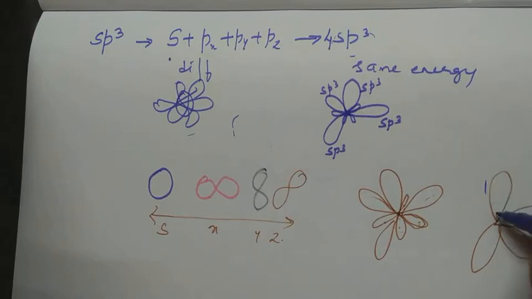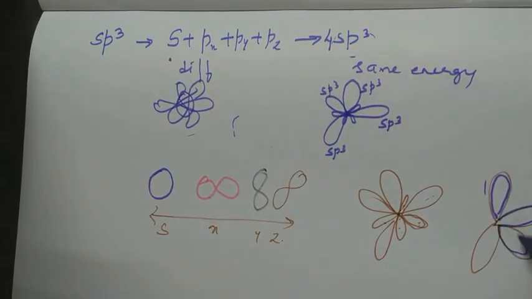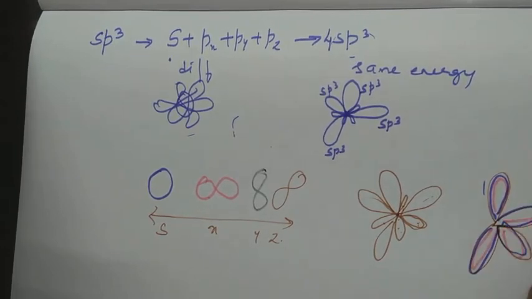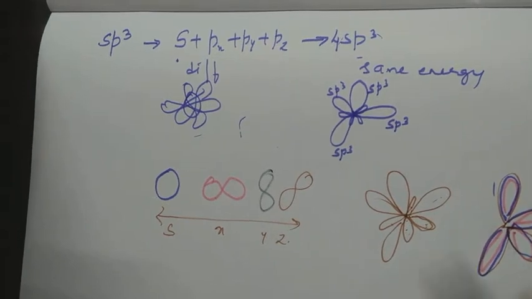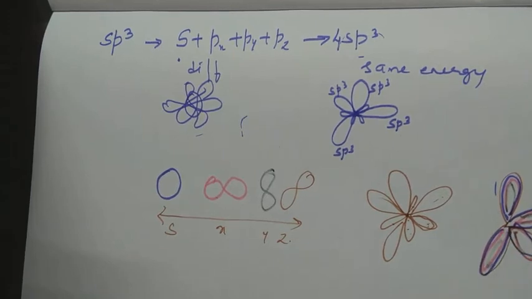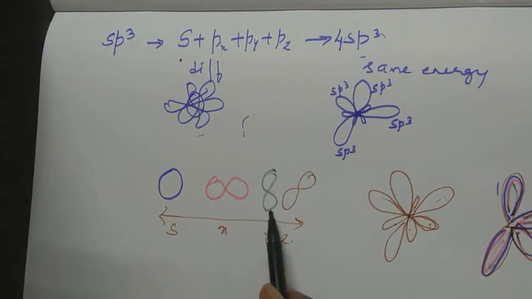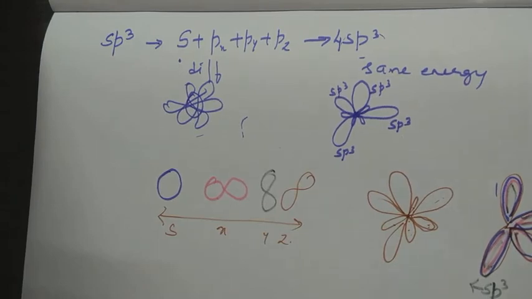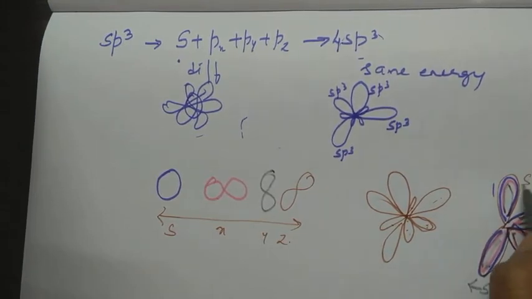So this is also made up of purple color. This is also made up of pink color, that is px, py, and it is also made up of black color. Now can you call it as s orbital? No, because it also has character of x as well as y as well as z. Therefore, since it is mixture of all the colors, I will call it as s, p1, p2 and p3. Understood? So this is called as sp3 hybrid orbital 1, sp3 hybrid orbital 2, sp3 hybrid orbital 3 and sp3 hybrid orbital 4.